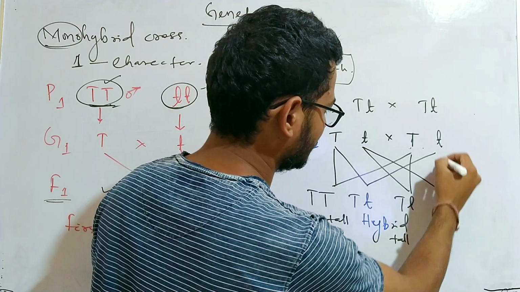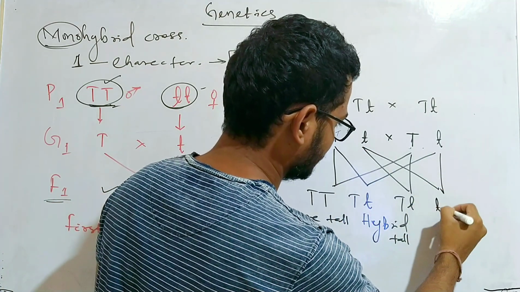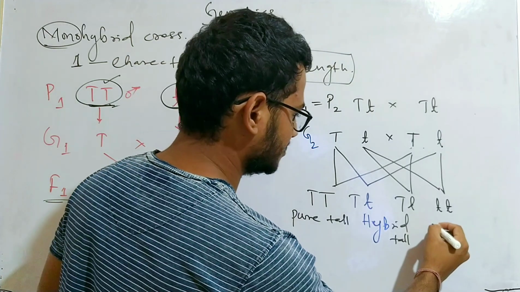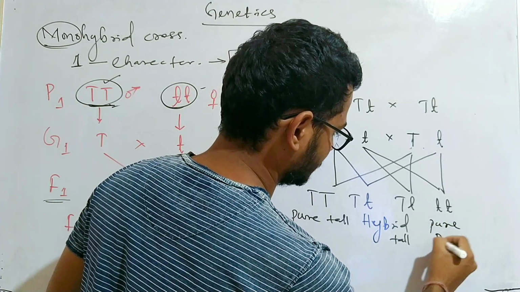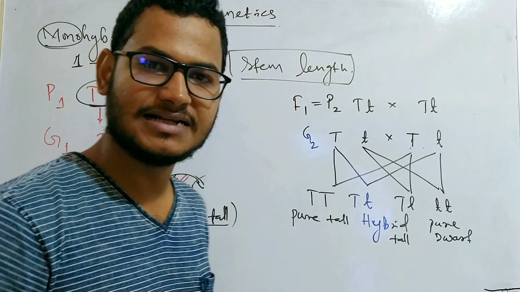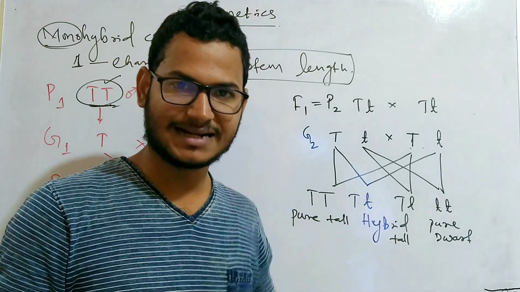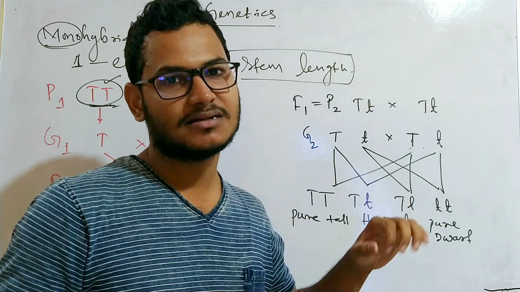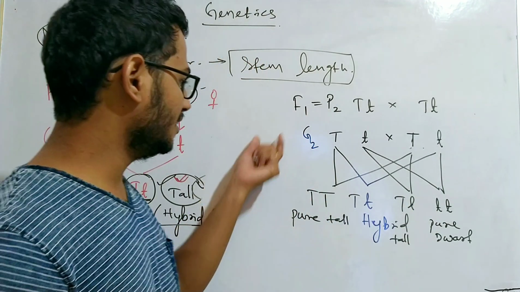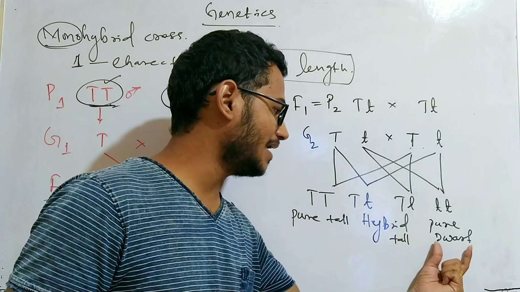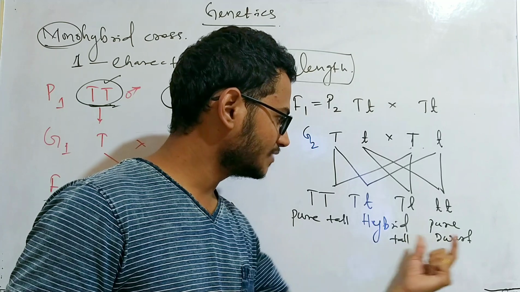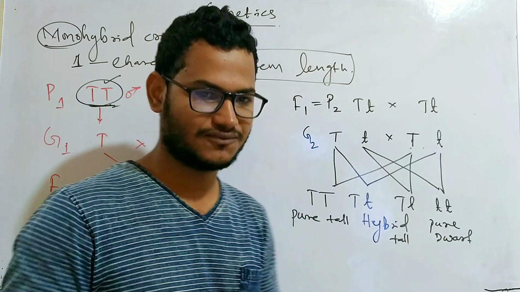And when the small t fuses with the small t, it will give rise to a homozygous dwarf plant, which is pure dwarf. So these are the three varieties of plants Gregor Johann Mendel got at the end of his experiment of monohybrid cross, where there are two types of plants. One is pure tall, two are hybrid tall, and one is pure dwarf.